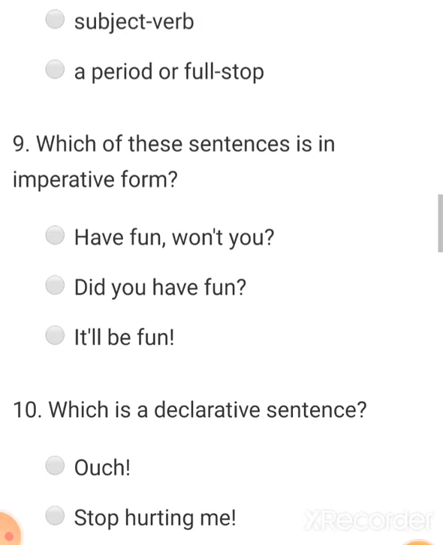Next question, which is a declarative sentence? Options: ouch, stop hurting me, that hurts. So the correct answer is that hurts, as it is following the subject plus verb arrangement. That's why it is a declarative sentence.